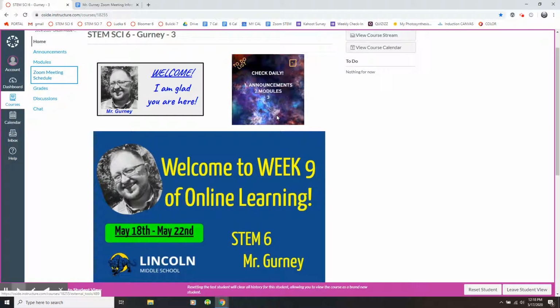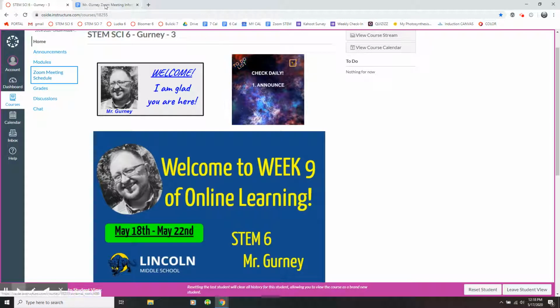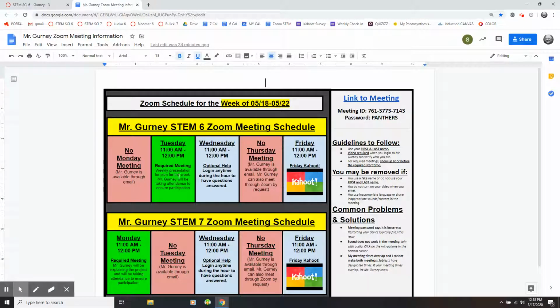For the Zoom meeting schedule, if you don't remember how to get there, click Zoom meeting schedule. This is what it looks like. There's no Monday meeting, but we will meet on Tuesday from 11 to 12. I found that when we did this last week, it worked really well because I can give you the whole hour on Tuesday instead of just 2 half hours over Monday and Tuesday. It's a little bit easier, and I like being able to focus the whole meeting with just 6th grade. Just like on Monday, it's nice to focus for just 7th grade. So no Monday meeting. We'll meet on Tuesday.